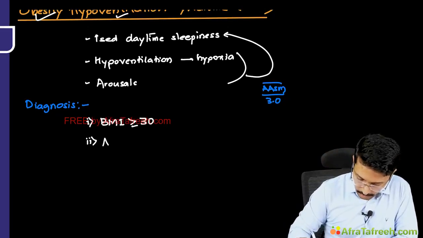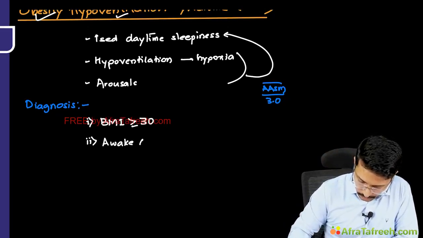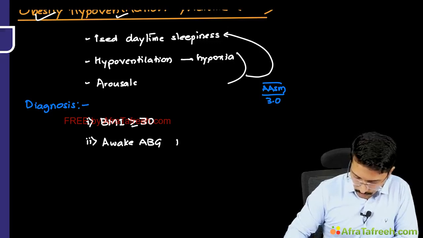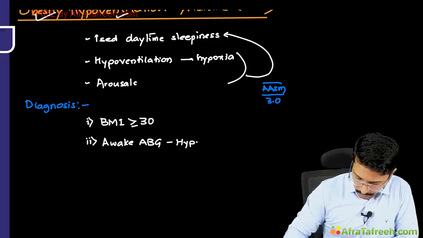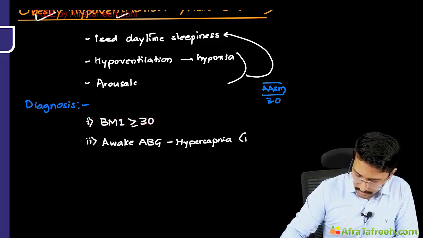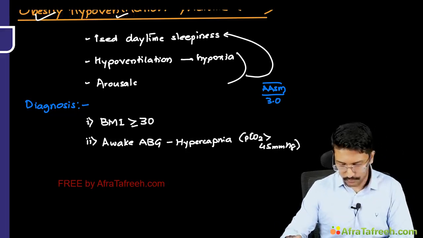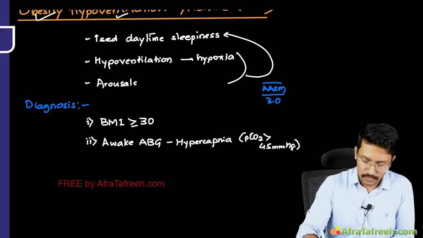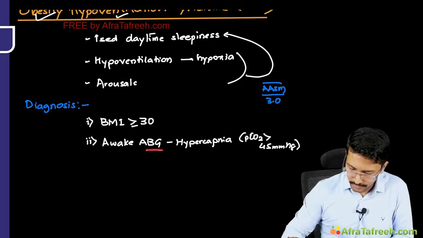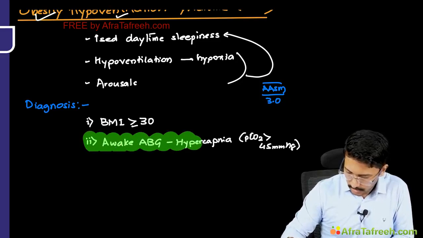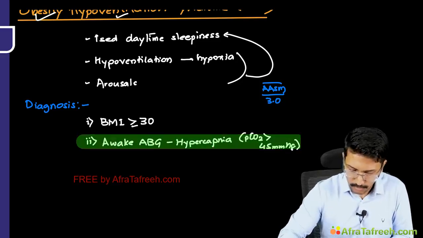If I take an awake ABG and it shows hypercapnia, which is defined here as PCO2 of more than 45 millimeters of mercury, right? Then I can make the diagnosis of obesity hypoventilation syndrome. So this is the most important part of the diagnosis of obesity hypoventilation syndrome.